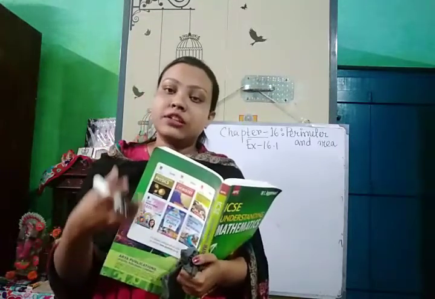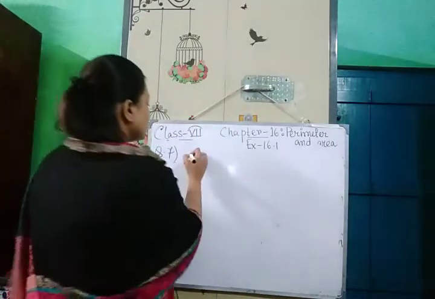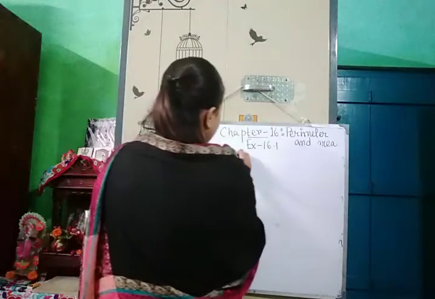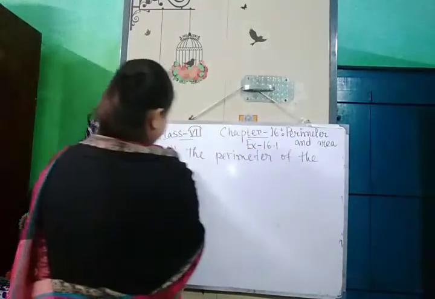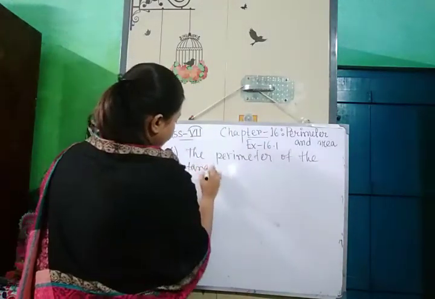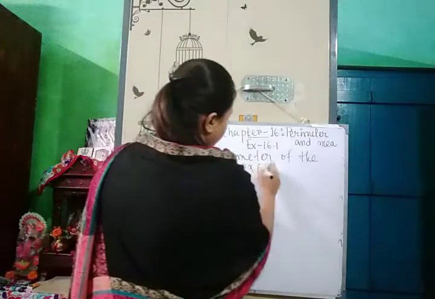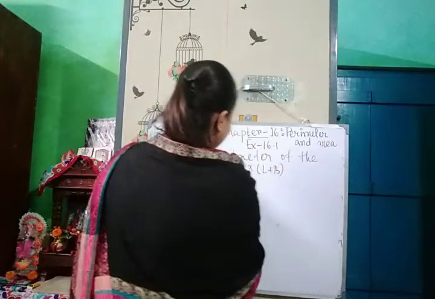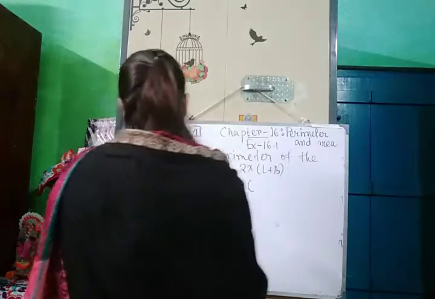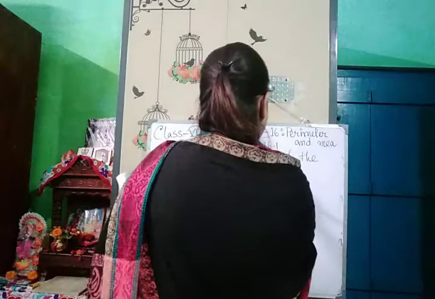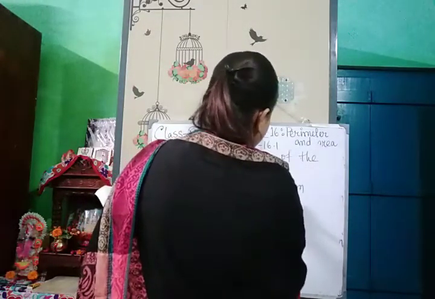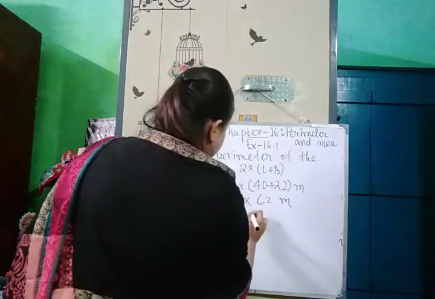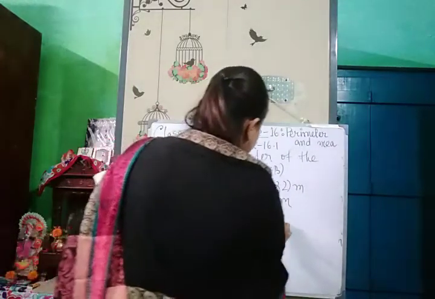So first we will find out the perimeter of the rectangle. So we will write, the perimeter of the rectangle is equal to 2 into (L plus B), length plus breadth, that is 2 into (40 plus 22) meter. So it's 2 into 62 meter, that is 124 meter.